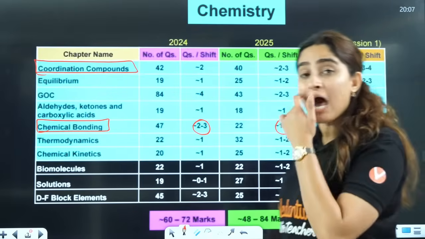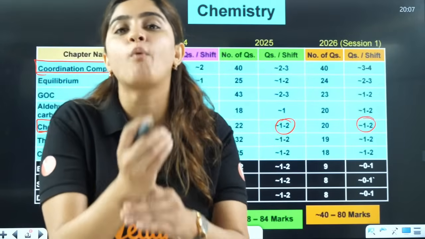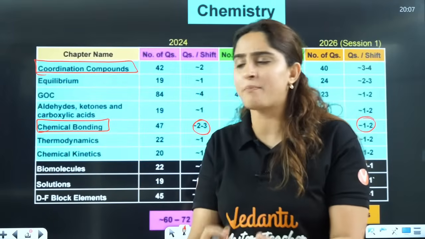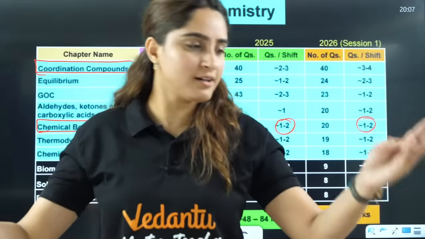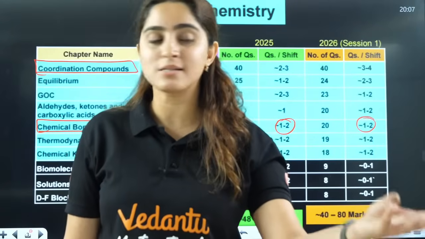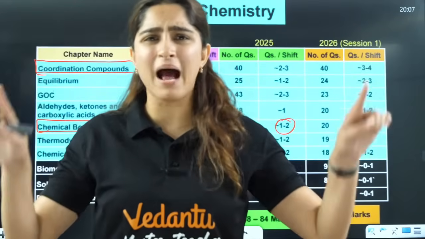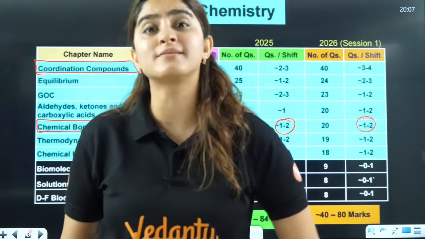They are again and again asking questions on the same topic: find the shape, the hybridization, the number of lone pairs. In the match the following they ask you this question. This is a must question in the exam.